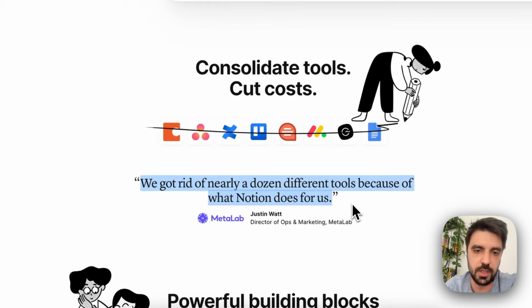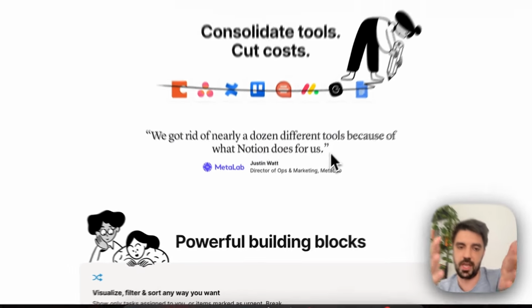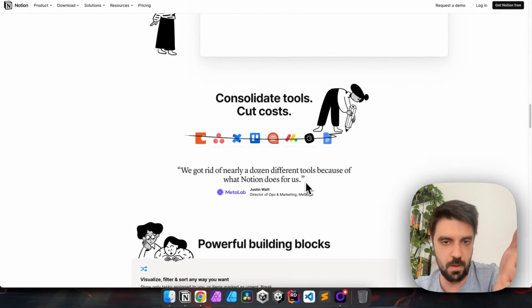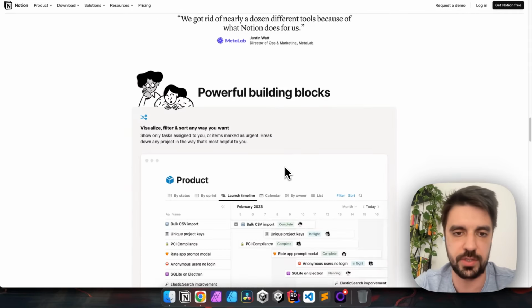"We got rid of nearly a dozen different tools because of what Notion does for us." Amazing. MetaLab. I don't know what MetaLab is, but at the very least, it's nice. It's one of those testimonials that is very aimed and specific at something. Here's the nice way to use it. Congratulations, another strong point here.